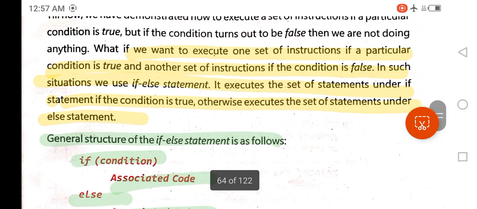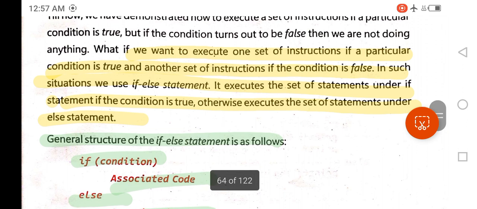If we want to execute one set of instructions if a particular condition is true, and another set of instructions if the condition is false, in such situations, we use if else statement. It executes the set of statements under if statement if the condition is true. Otherwise, it executes the set of statements under else statement.